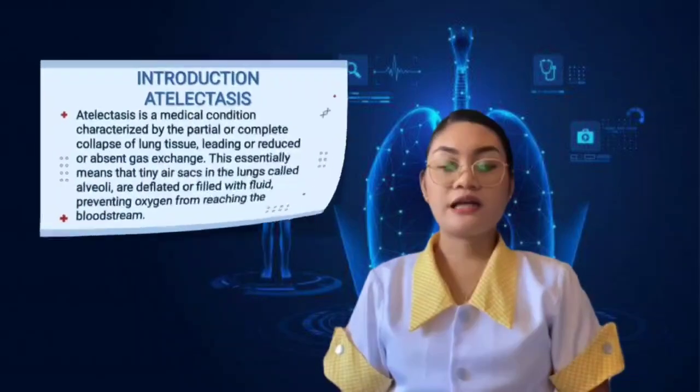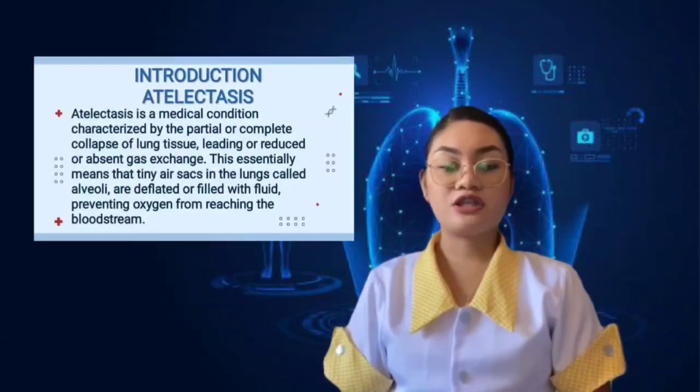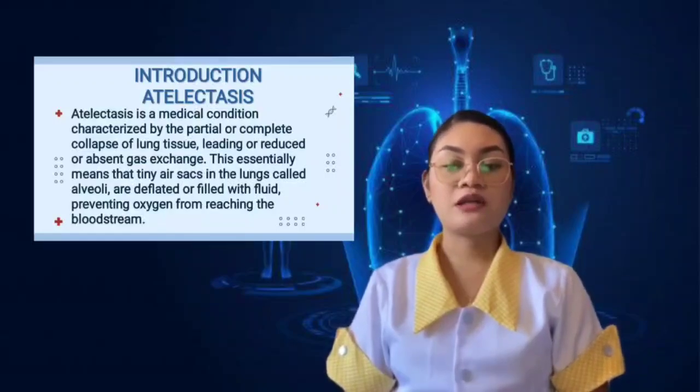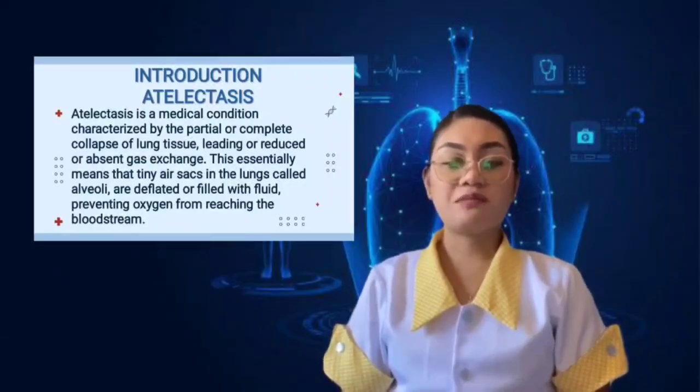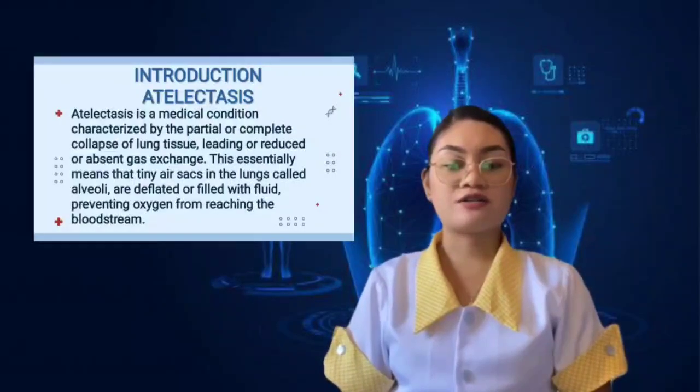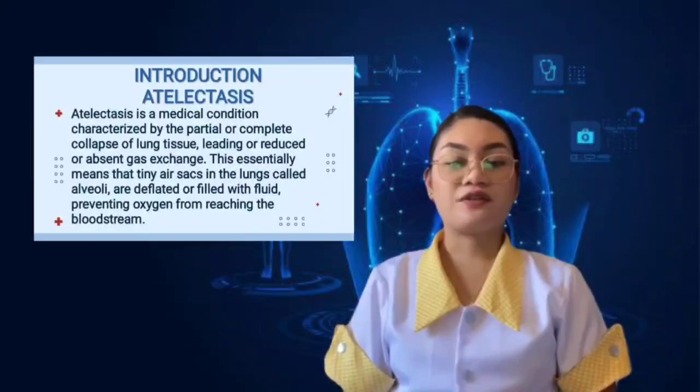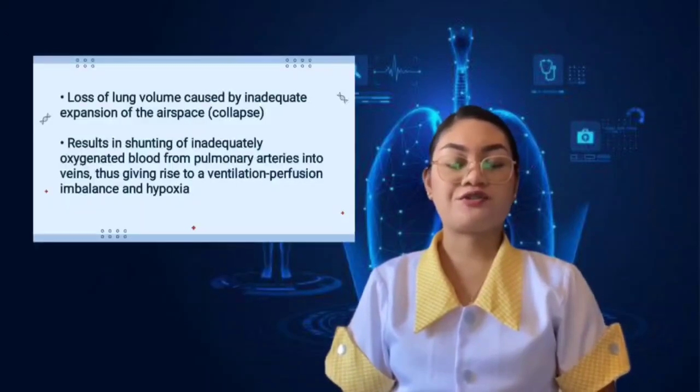My topic is atelectasis. Atelectasis is a medical condition characterized by the partial or complete collapse of the lung tissue, resulting in reduced or absent gas exchange. This essentially means that tiny air sacs in the lungs, called alveoli, are deflated or filled with fluid, preventing oxygen from reaching the bloodstream.